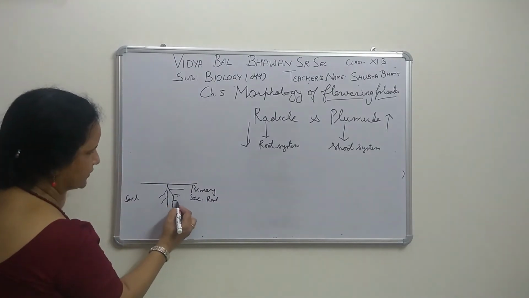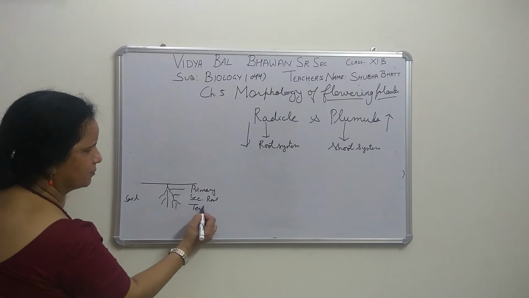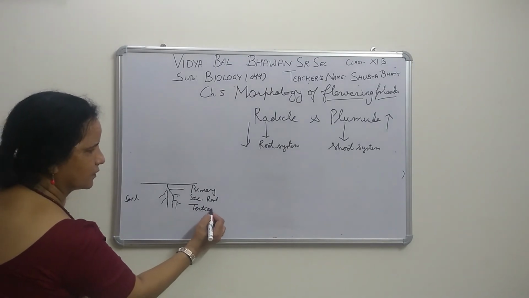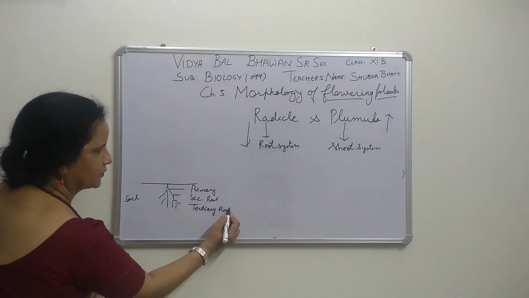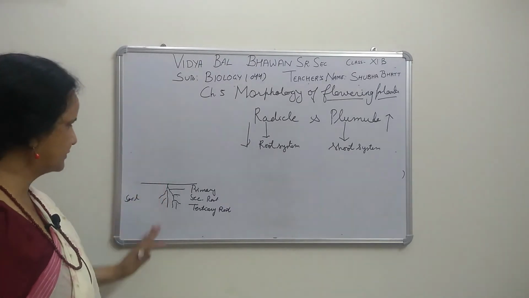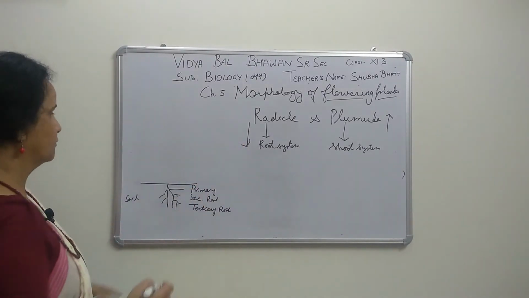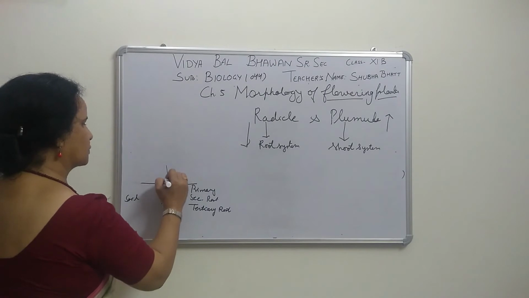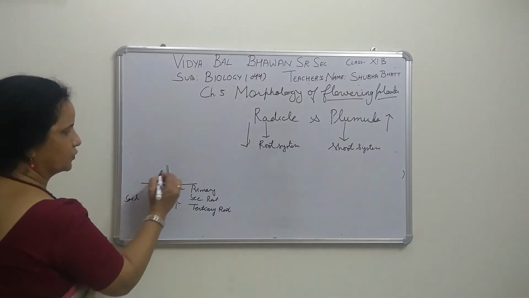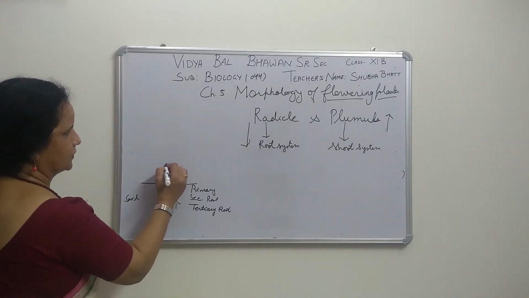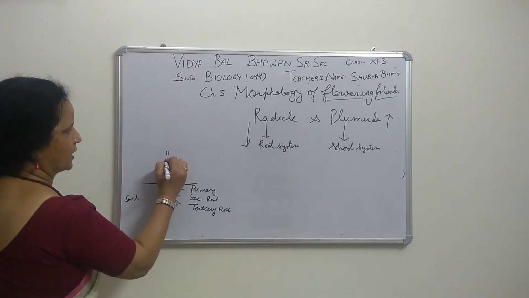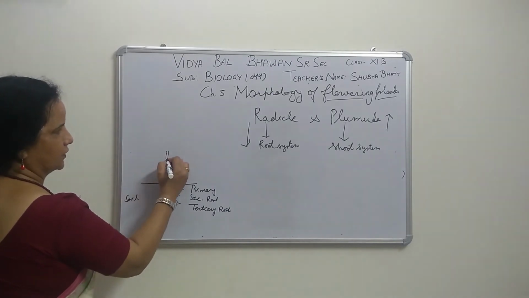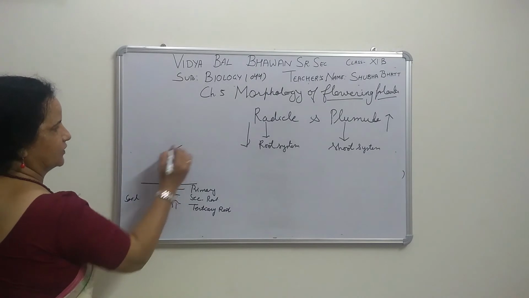When more branches grow, they are tertiary roots. This is the root system. When we look above, the stems will grow. In stems, you know, nodes and internodes are present. Through the nodal region, branches arise.